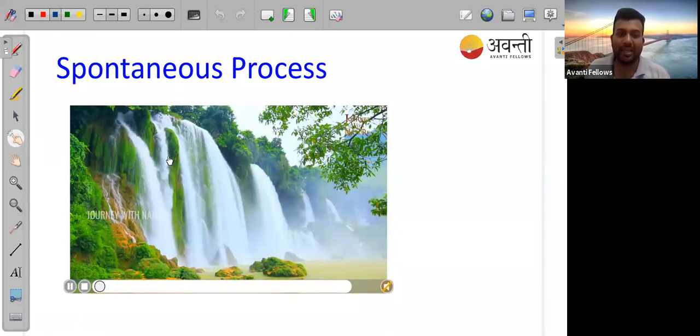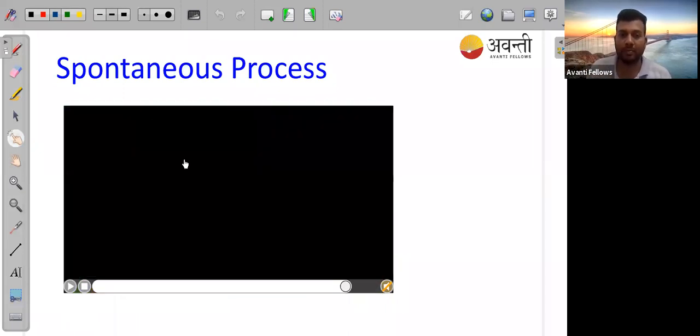Okay, so you can see a waterfall is going on. We have seen that in a waterfall the water always comes from top to bottom. Is it possible that water will fall from bottom to top? Naturally we have seen that water comes from top to bottom, but is it possible for it to go from bottom to top? Obviously naturally it is not possible. Now guys tell me, is it possible artificially? Can we move water from bottom to top? Yes, correct. Everyone is giving great ideas on how we can do it.